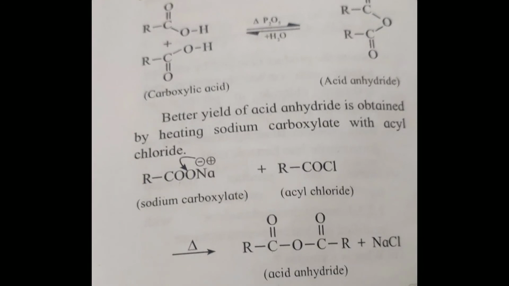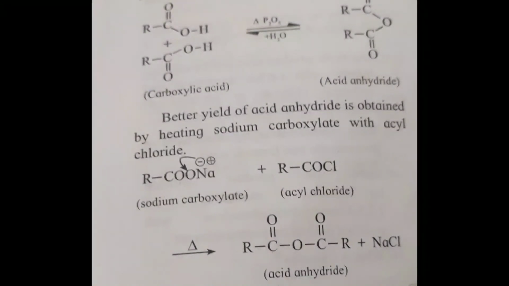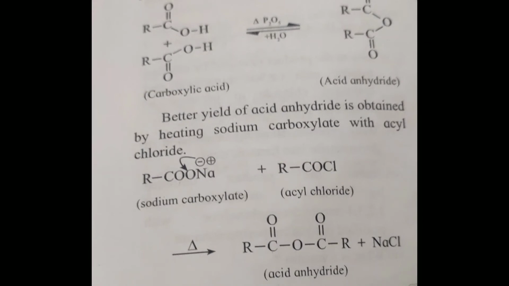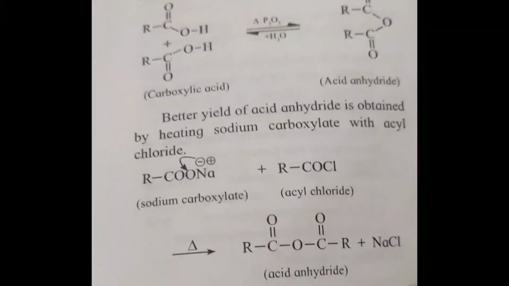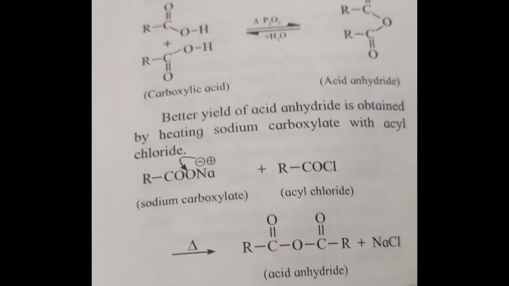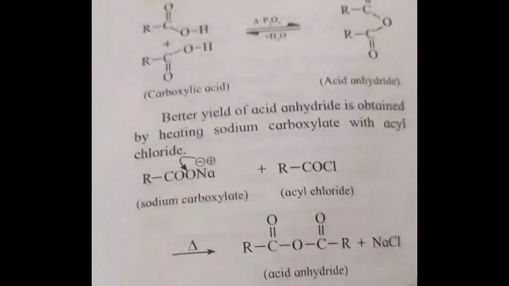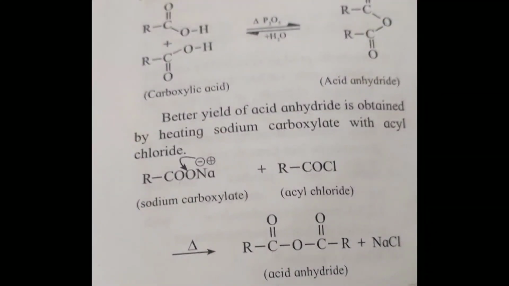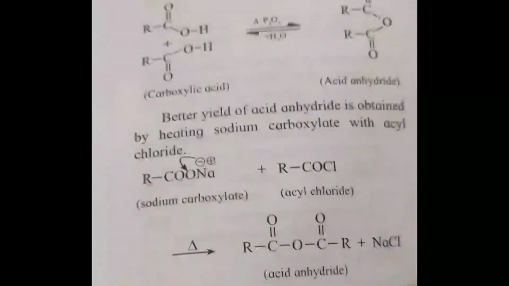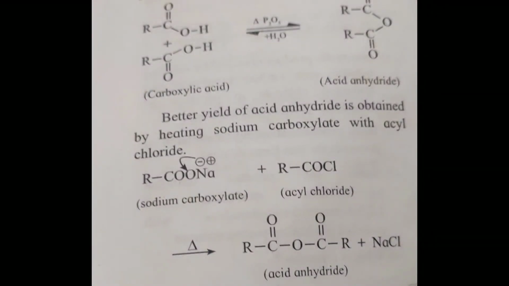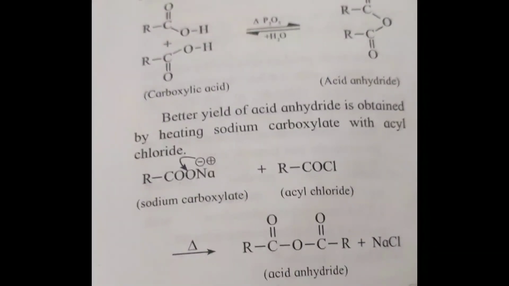Monocarboxylic acids on heating with strong dehydrating agents like P2O5 or concentrated H2SO4 give acid anhydrides. The reaction is reversible. The anhydrides are readily hydrolyzed back to acids on reaction with water. The carboxylic acid at equilibrium gives acid anhydride.